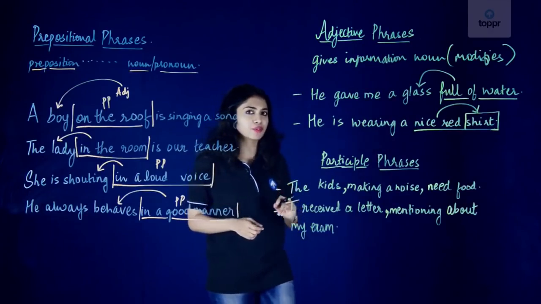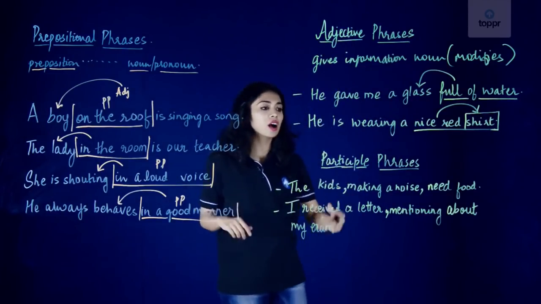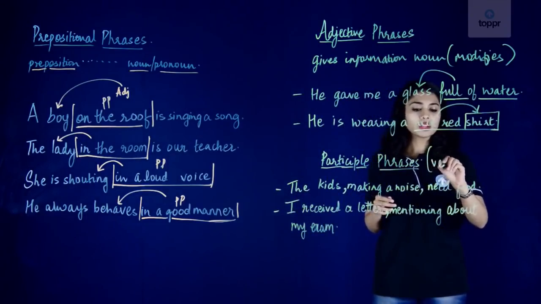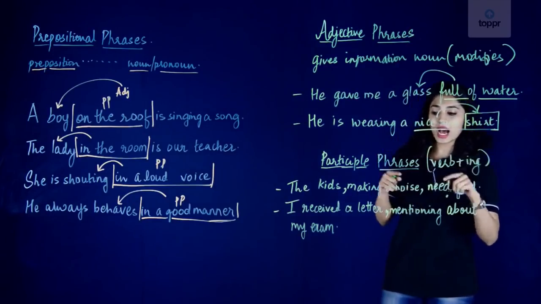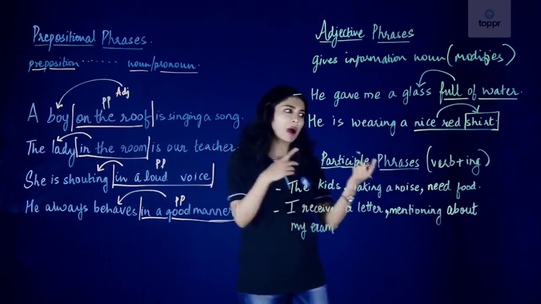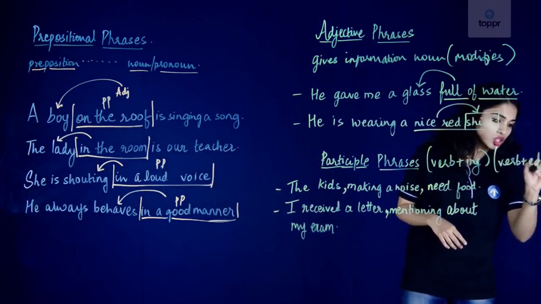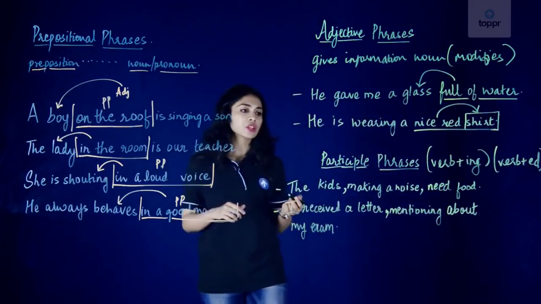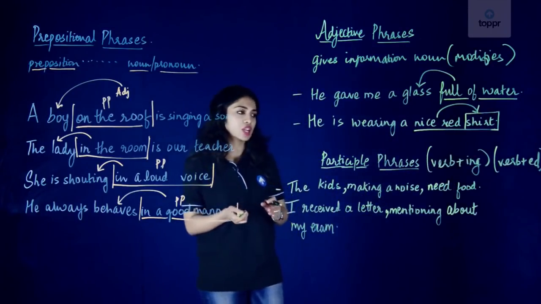Let's look at our next type of phrase, which is the participle phrase. I have it with the adjective phrase here because a participle is a word that looks like a verb. In the present form, it has the formation verb plus ing. It looks like a verb in the continuous tense, and in the past tense, it has verb plus ed when we are forming the past tense of regular verbs. Let's focus on the ing form for this particular chapter.